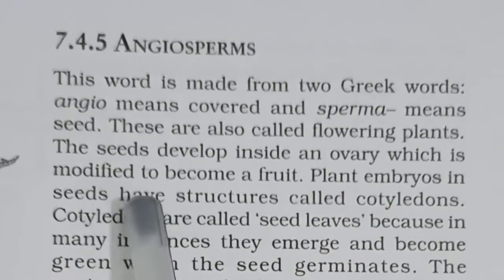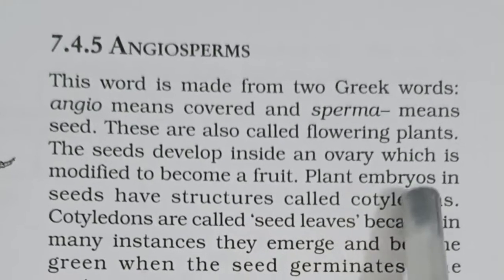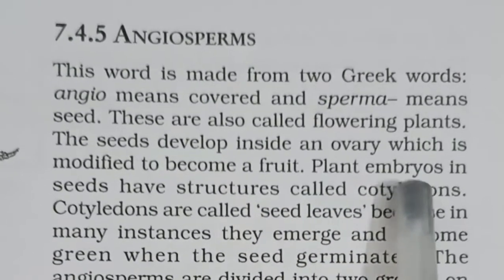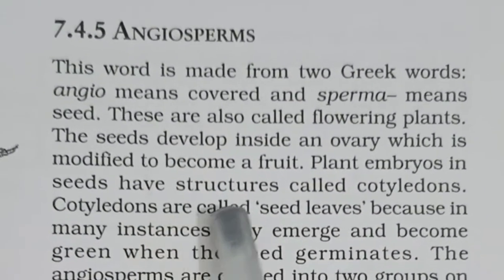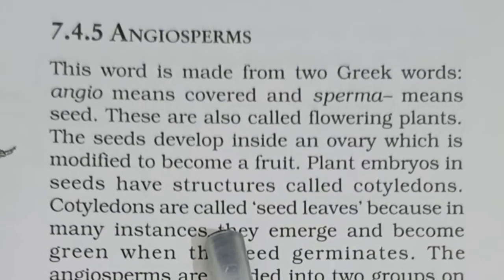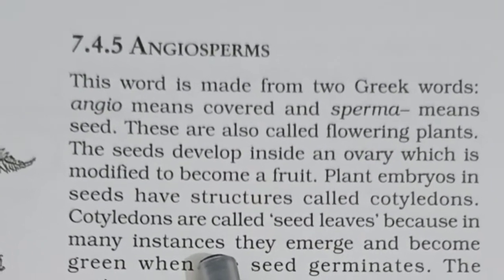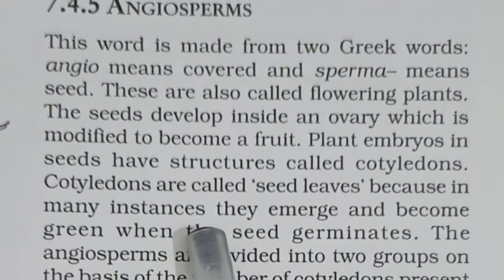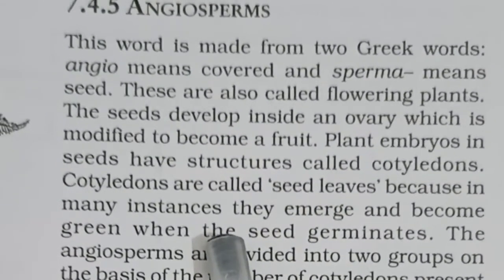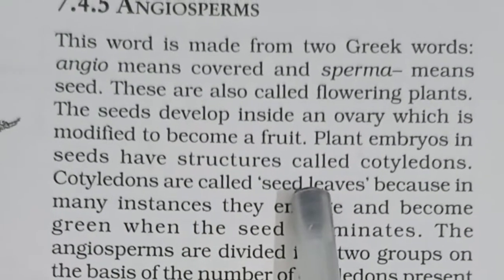Plant embryos are in seed substructures called cotyledons. As you must have seen in a gram, if you remove the covering of the gram, inside you will see two halves. Each half is known as a cotyledon, or we can call them the seed leaves.